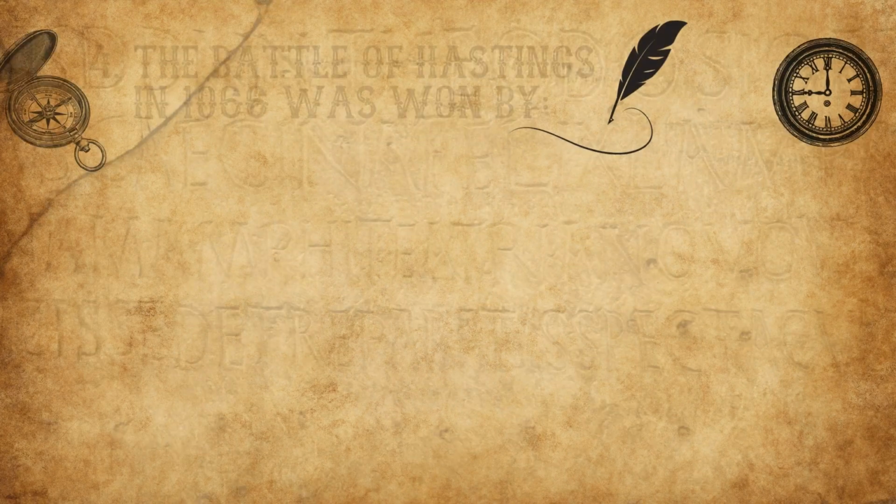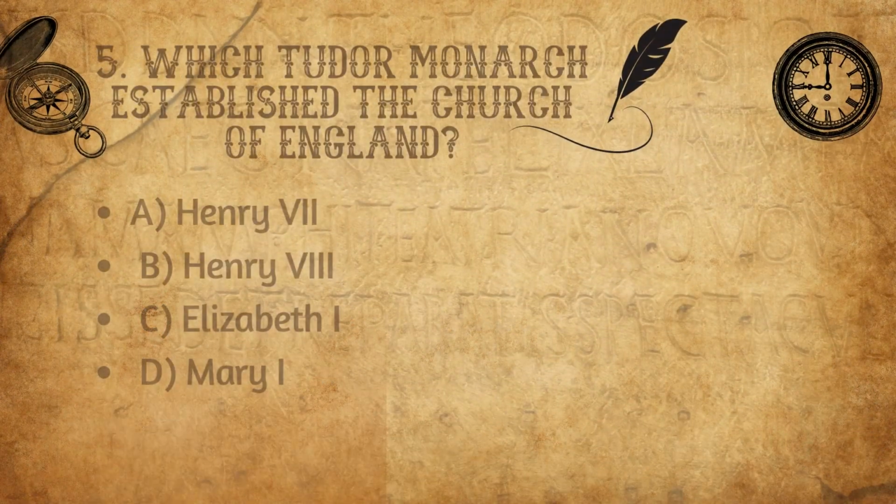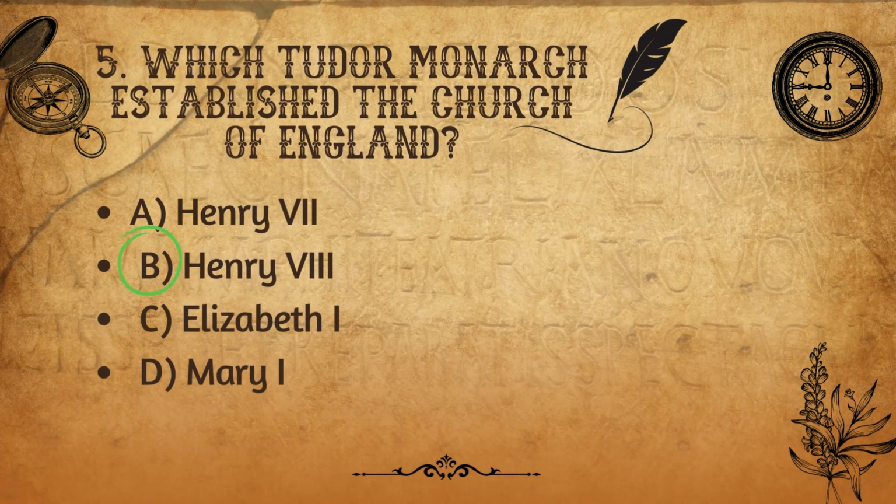4. The Battle of Hastings in 1066 was won by A. Alfred the Great, B. William the Conqueror, C. Richard the Lionheart, and D. Henry VIII. Which Tudor monarch established the Church of England? A. Henry VII, B. Henry VIII, C. Elizabeth I, D. Mary I.